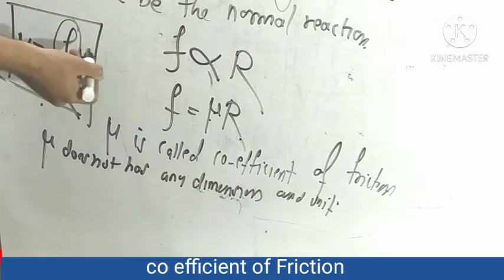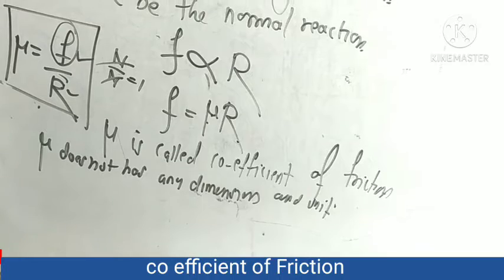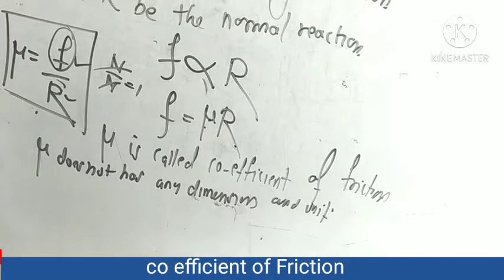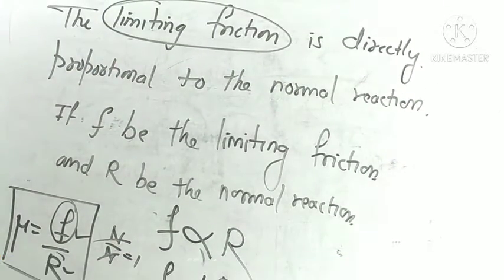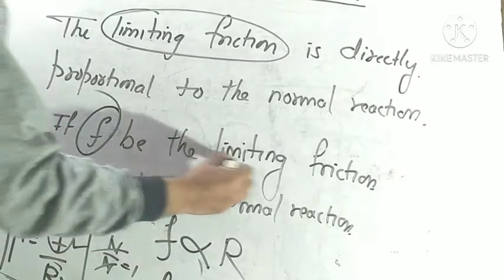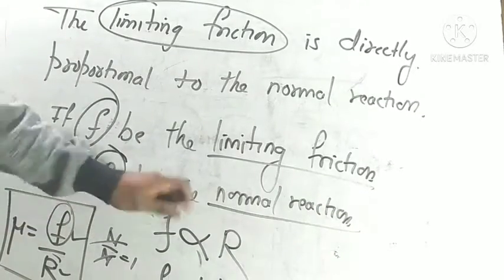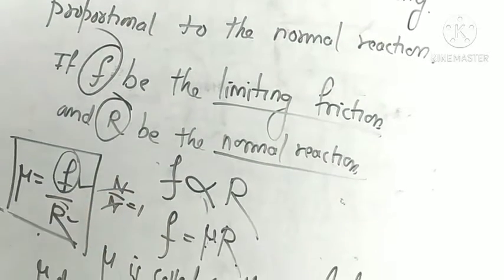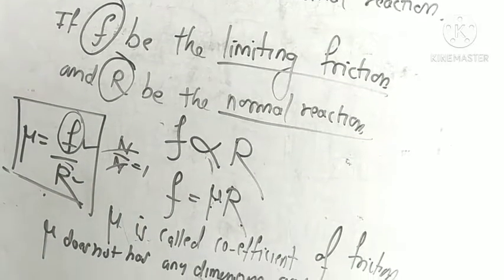Both have units of Newton, which cancel each other, and a constant is left. So mu does not have any dimension or unit. The limiting friction is directly proportional to the normal reaction, where small f is the limiting friction and capital R is the normal reaction. F is proportional to R, and when we remove this proportional sign, a constant comes here, and this constant is called the coefficient of friction.